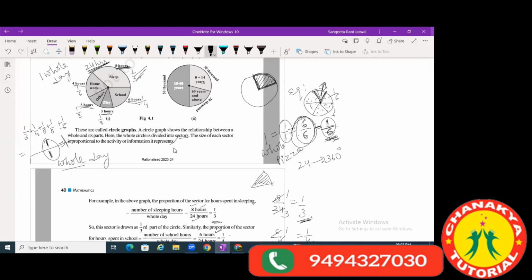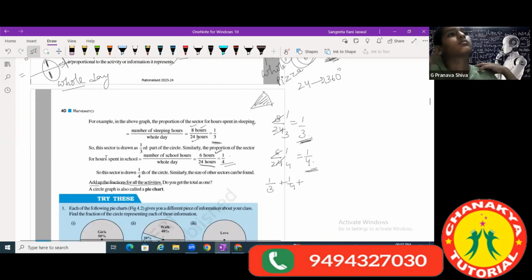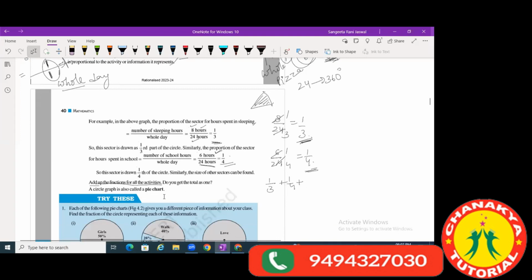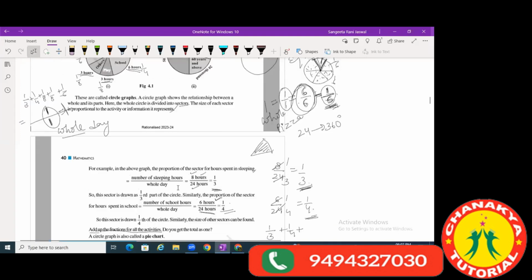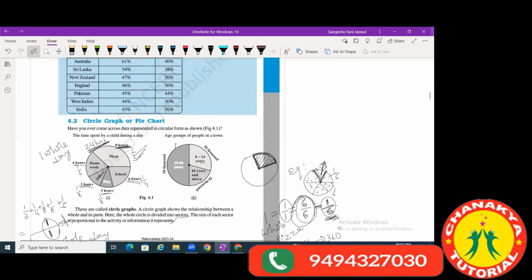Now have you understood the whole day was divided into so many fractions? Ma'am, I got 1 by 1. Yes. So you understood this much? Yes, ma'am. A circle graph is also called a pie chart. Circle graph का दूसरा नाम है pie chart. Now coming to this graph. Gagana, you were saying, ma'am, we should do the second one. Now look here.